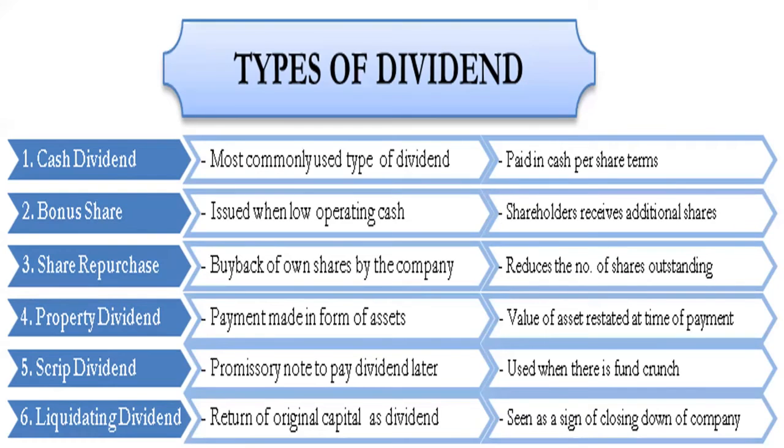Then second comes bonus share. Bonus share is also used by the company. Here a company issues surplus shares when it has low operating cash. When they have low operating cash, shareholders receive additional shares from the company. Bonus share means extra shares will be given to the shareholders instead of the cash dividend.